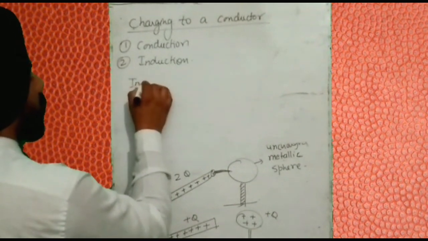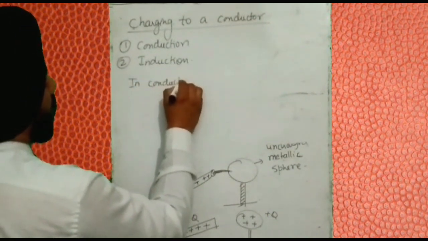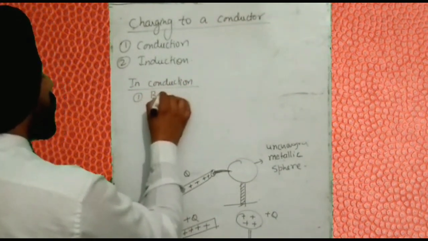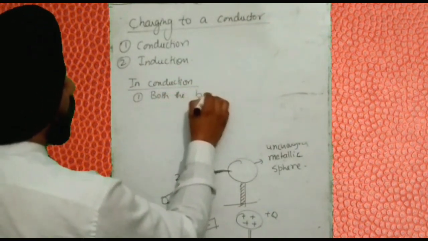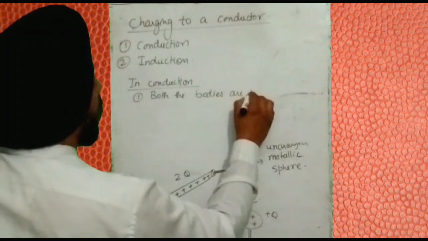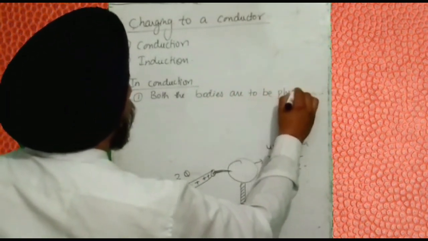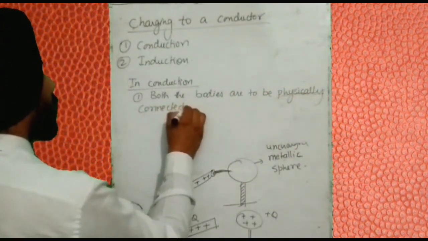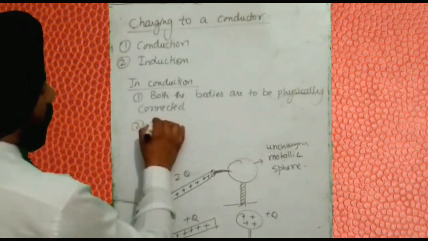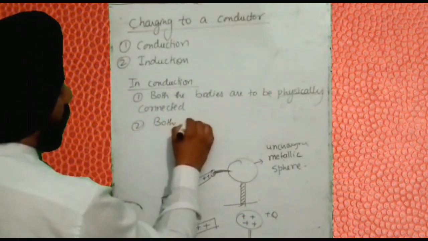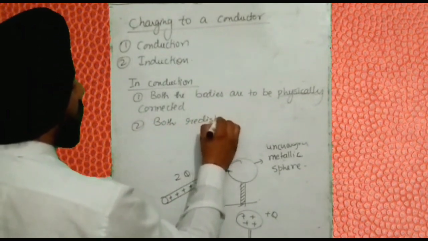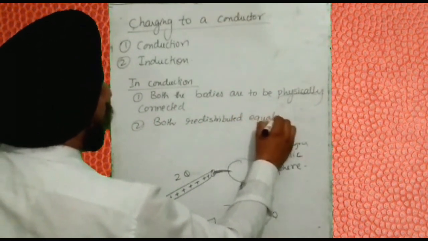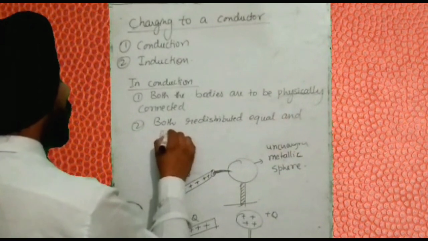So in conduction, first, both the bodies are to be physically connected, and second, both redistribute equal and like charges.